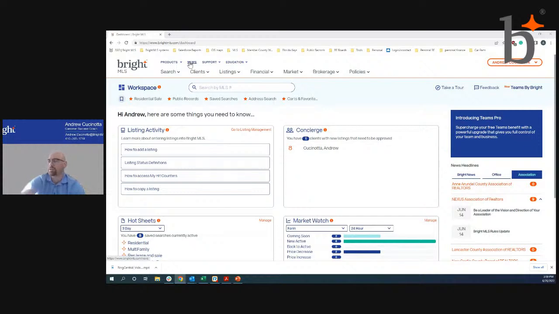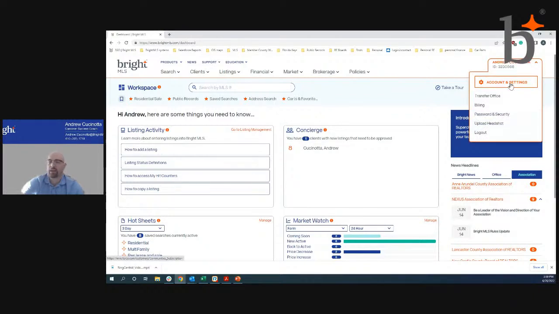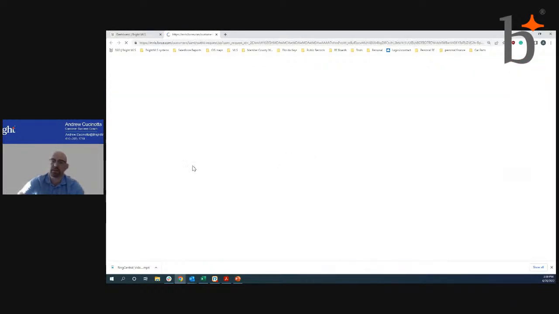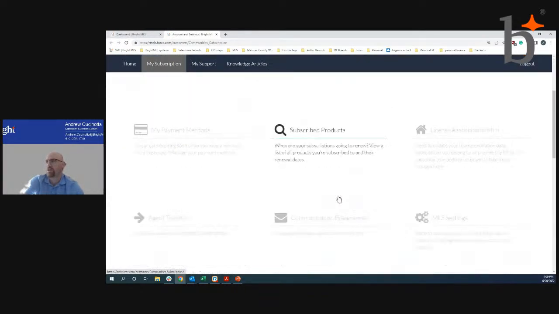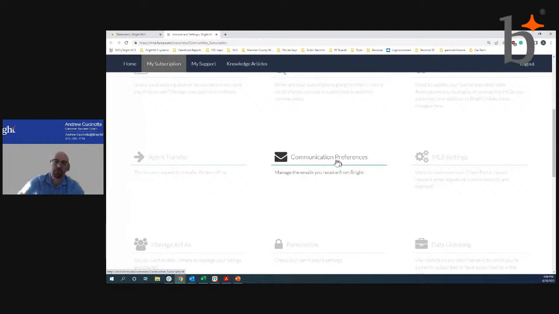It's going to give you an opportunity to kind of brand yourself as the expert for your area, and it's going to keep you up to date on what is going on in your areas. So the first section that we're going to take a look at is going to be your name at the top right, then account settings. Okay, once you get into account settings, it's going to take a moment to load there. But once you get into that account settings platform, you will see an option for your contact information, statement of account. You're going to scroll down, third row, middle option, you're going to see communication preferences.